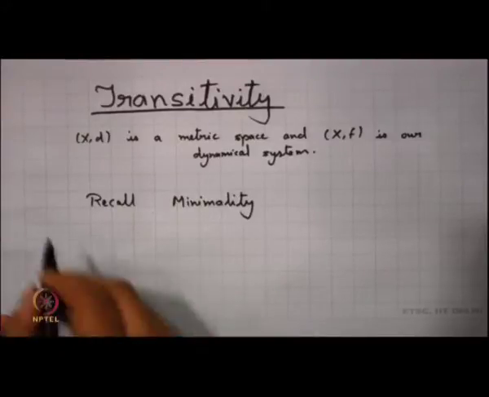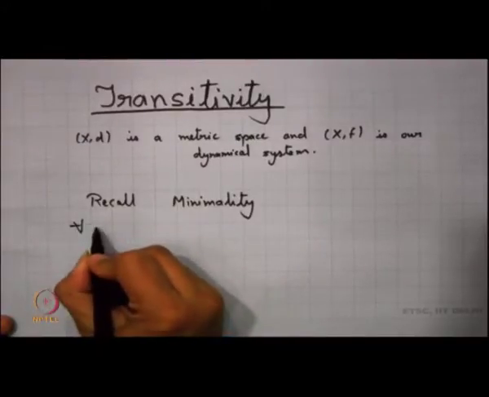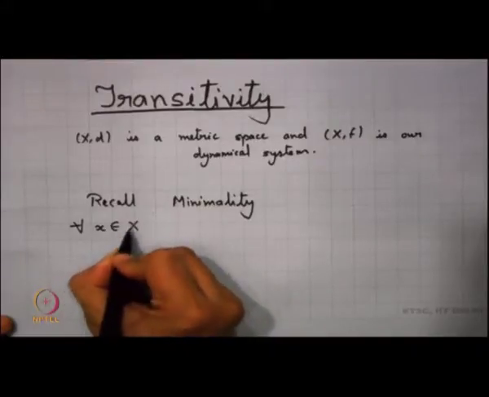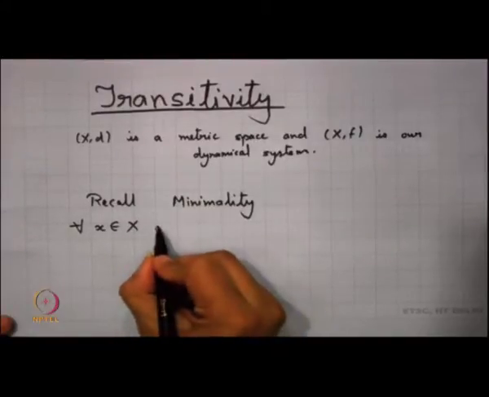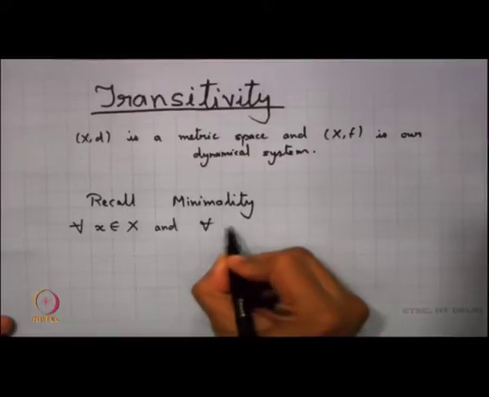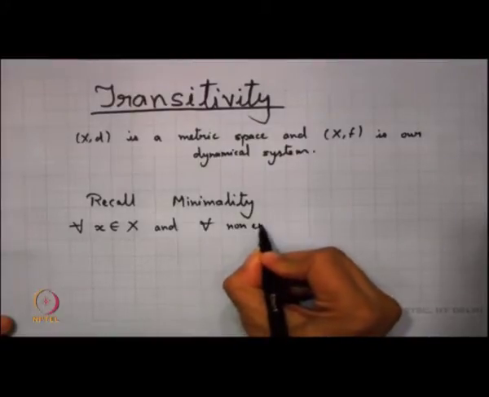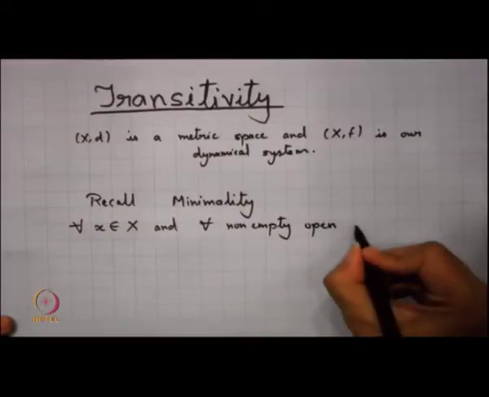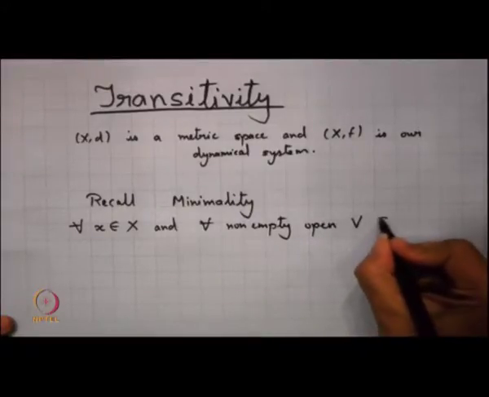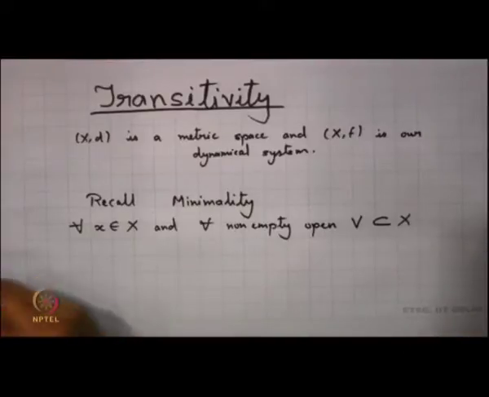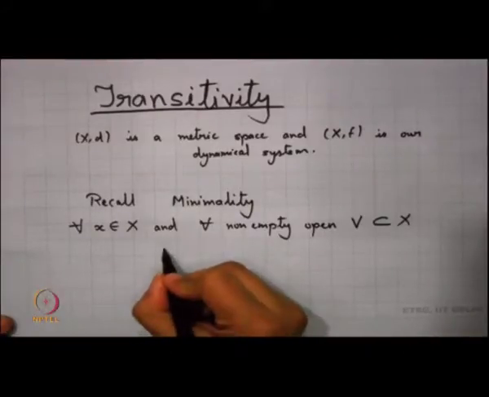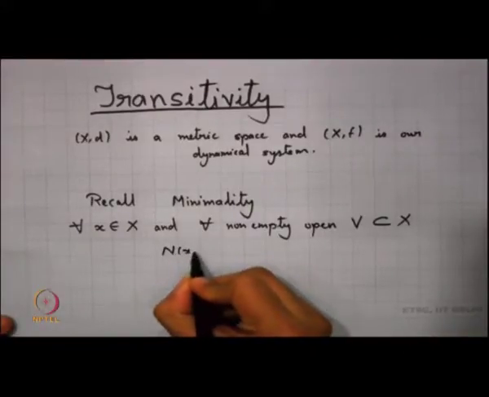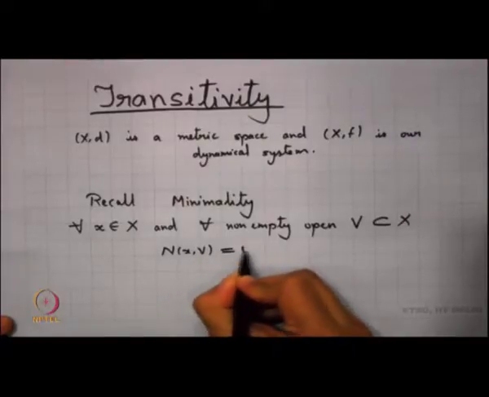As you have all seen, what does that mean? That for every x in X, and for every non-empty open subset V of X, I have this hitting time set N(x, V) to be non-empty.